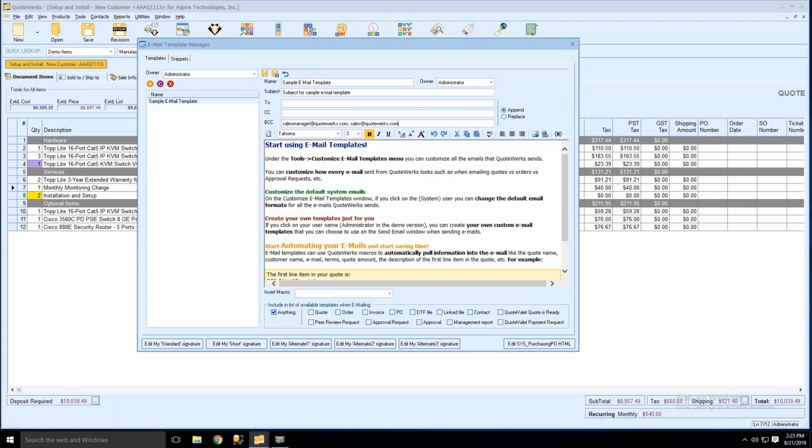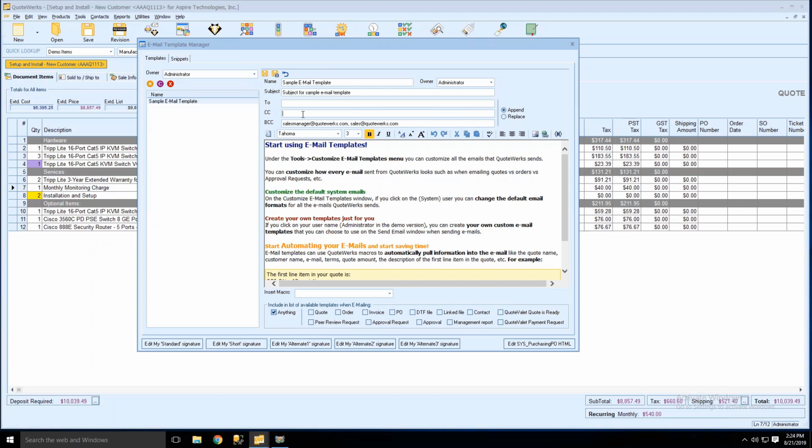So it makes it really easy to make sure that when a specific template is selected, anytime I use this sample email template, the sales manager and the sales inbox will be BCC'd on this email. This is also really useful if you wanted to customize maybe a management report or an approval request email. You could put in who should be the approver automatically, or maybe you want to CC someone else on your team, like an inside sales rep that assists with your quotes. You can always CC them on any quote that goes out. So there's a lot of ways you can use this functionality, but basically adding the email address here will allow that to automatically populate when you go to use this email template.